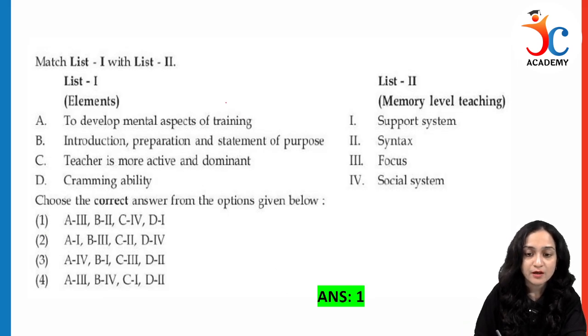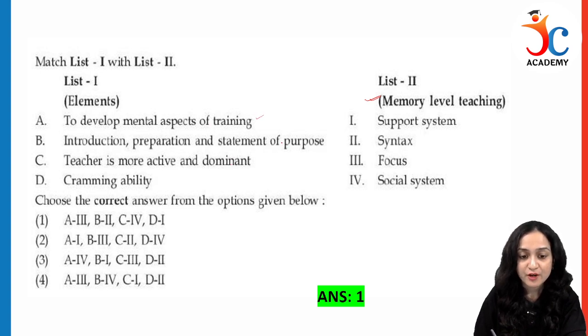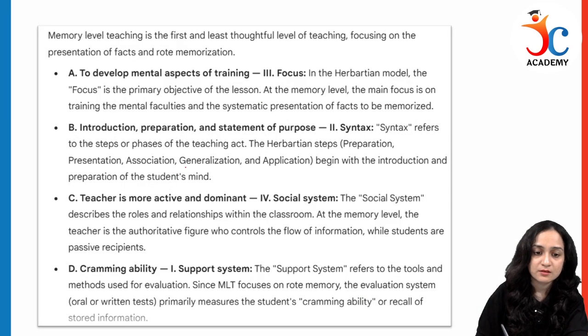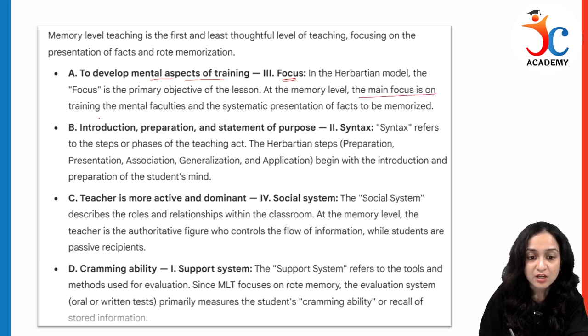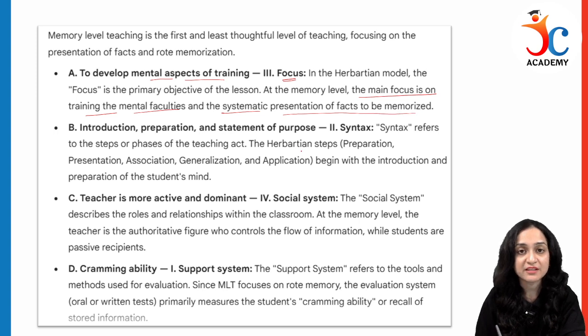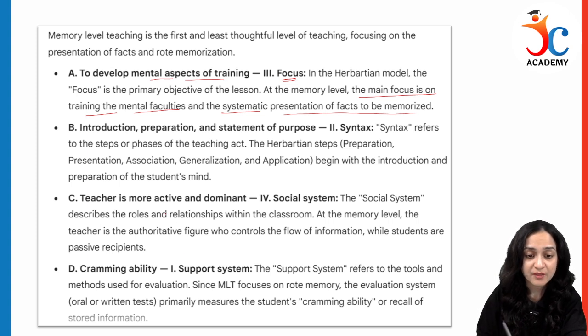Next question. Again, from memory level teaching, certain elements are given and we have to match them. To develop mental aspects of training, introduction, preparation and statement of purpose, teacher is more active and dominant, and then we have cramming ability. देखो, to develop mental aspect of training, it is focus. Yani the main focus in memory level is training the mental faculties and systematic presentation of the facts to be memorized. This is the focus of memory level. क्या कि हमें mentally जो हमारे students हैं हमें उनको train करना है. We have to train them mentally.